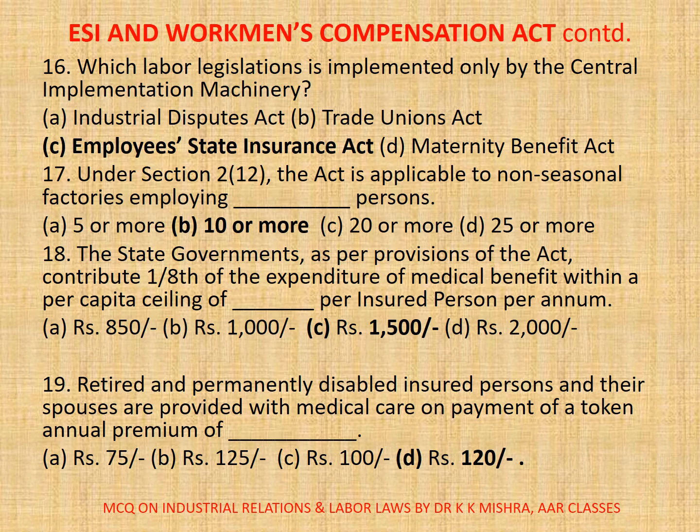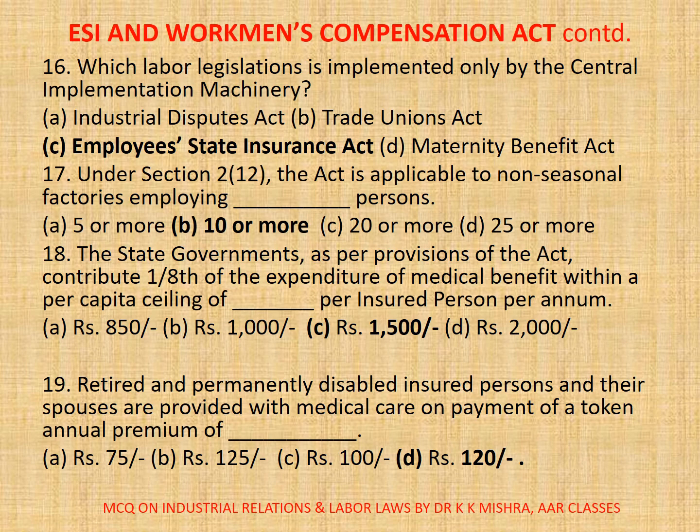Question number 19. Retired and permanently disabled insured persons and their spouses are provided with medical care on payment of a token annual premium of dash. A. Rupees 75, B. Rupees 125, C. Rupees 100, D. Rupees 120. Correct option is D.